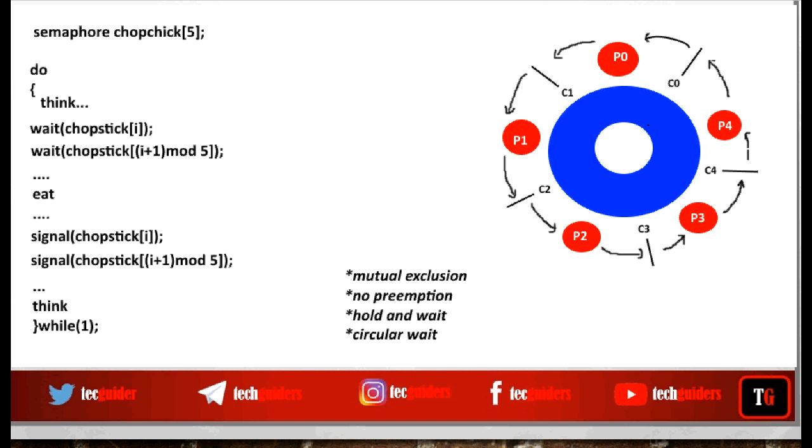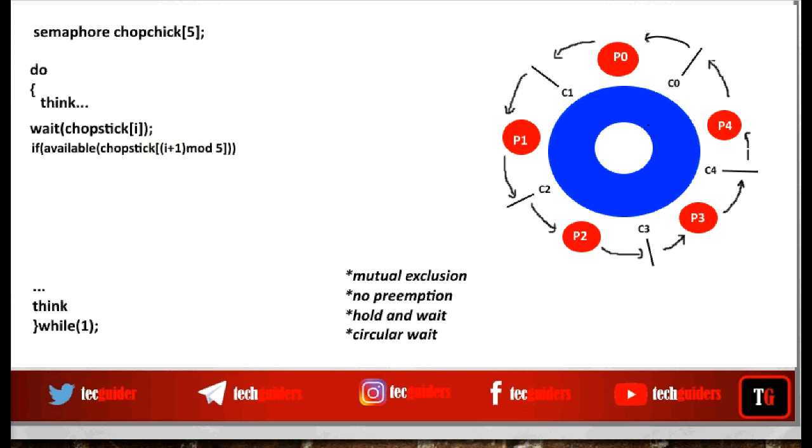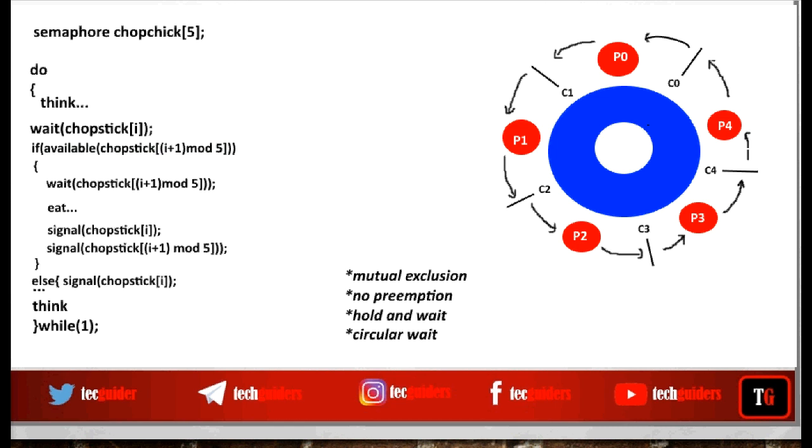So let the philosopher try to grab the left chopstick. And if the right chopstick is also available, then he can grab the right chopstick and can start eating. When finished eating, he should drop both the chopsticks. And if the right chopstick is not available, then he should drop the left chopstick too. So only if both the chopsticks are available, the philosopher can move to eating. If any of the chopsticks is not available, both the chopsticks should be in the released state.